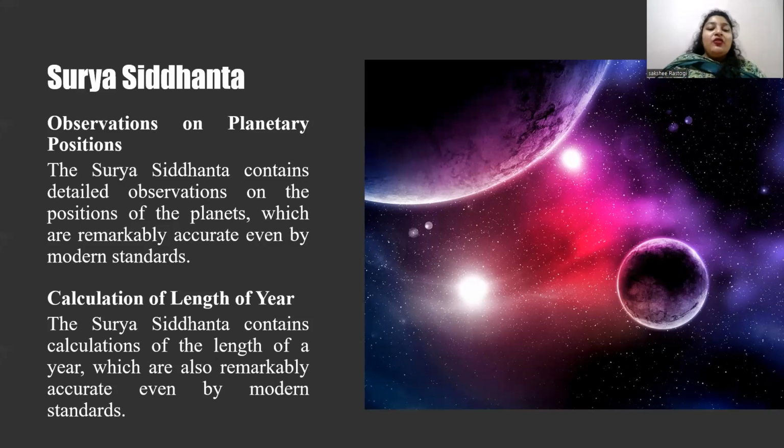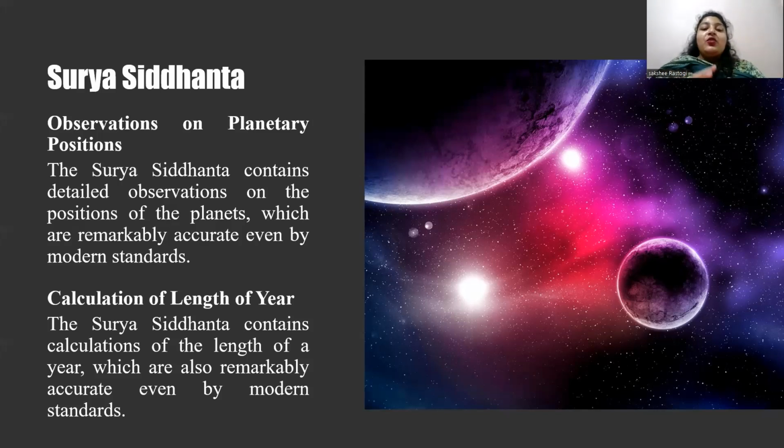So what is the calculation of the length of the year? He accurately calculated the length of the year as 365.24 days, which is very close to the modern value of 365.24219 days. He achieved this by observing the positions of the stars. Aryabhatta observed the positions of the stars and the planets over a period of time, and he measured the angles between the positions of the stars and the planets using trigonometry.